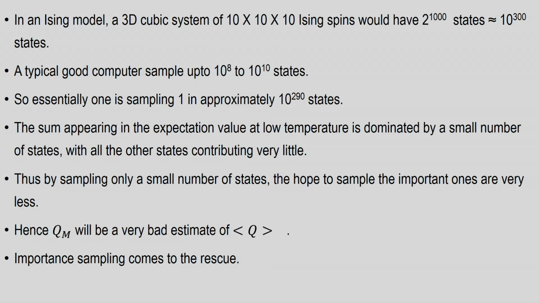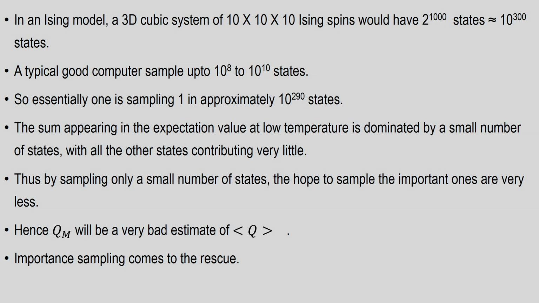So, let us look at the details of the simulation and implementation of the Monte Carlo. In an Ising model, let us take a 3D simple cubic system of L equal to 10. So, 10 cross 10 cross 10 Ising spins, which is a thousand spins, and each spin has 2 states.